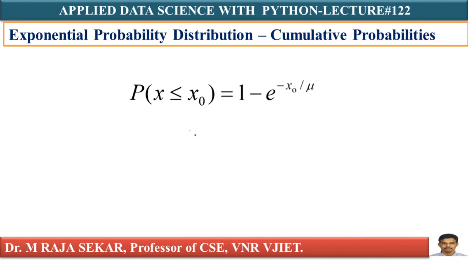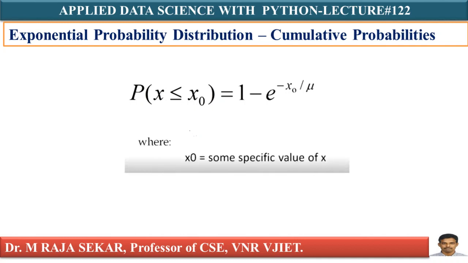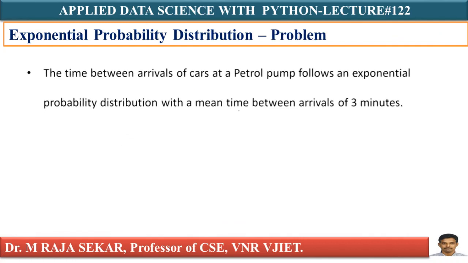So we'll see one example of exponential distribution so that you can understand. Here x naught is some specific value. Let me solve one simple problem. The time between arrivals of cars at a petrol pump follows an exponential probability distribution with a mean time between arrivals of 3 minutes.